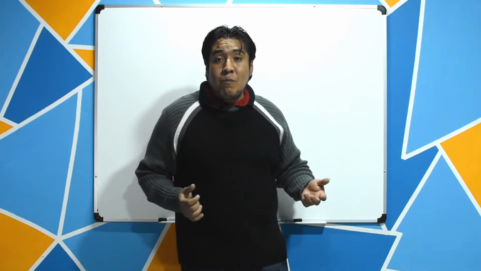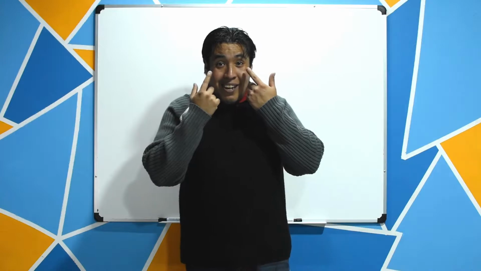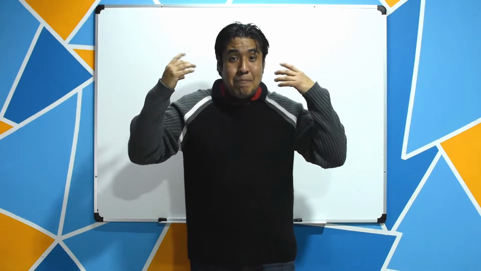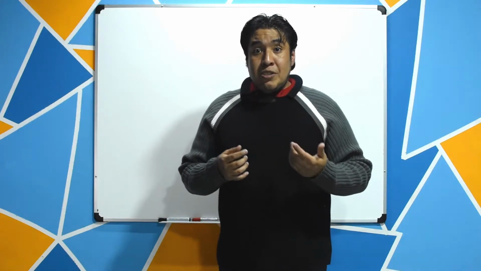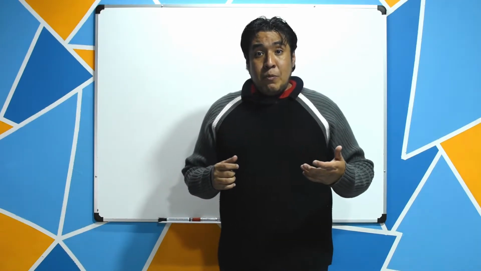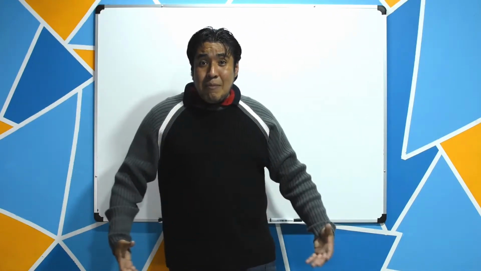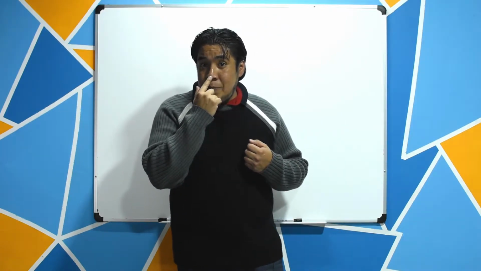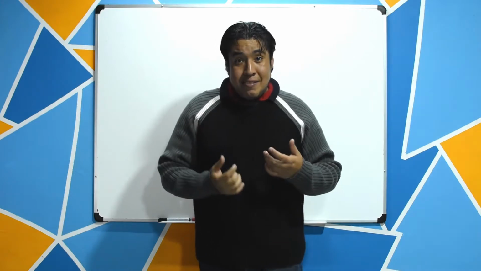So we use the plural form of the verb to be, and this is, yes, are. My eyes are brown, my ears are small, my ears are big. Don't forget that. Is when you talk in singular, or we use are when we talk in plural. Something important when you use the verb to be and you're describing is that we usually use possession. And that's the reason when I talk about me, I say my. My mouth is small, my nose is big, my eyes are brown, my ears are small.